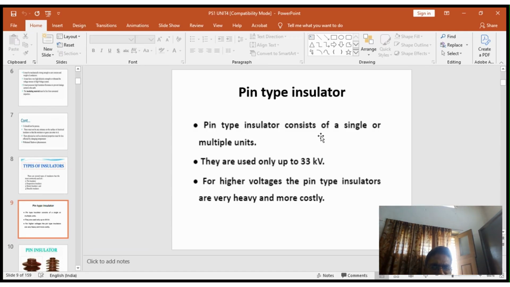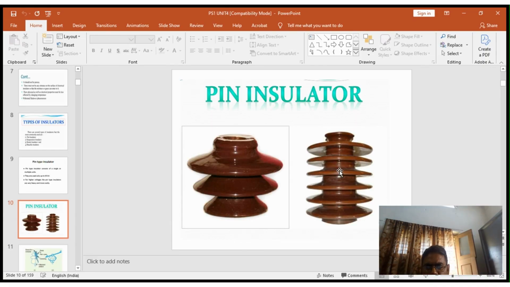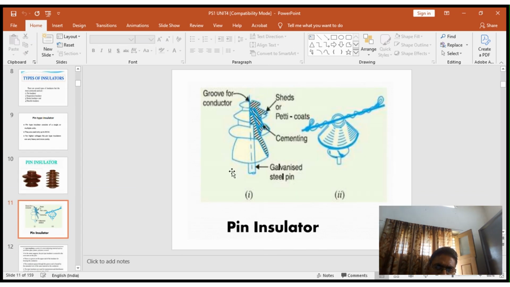First one is the pin type insulator. A pin type insulator consists of single or multiple units. They are used only up to 33 kV. At high voltages, pin type insulators are very heavy and more costly. The size of the insulator will be so bulky beyond 33 kV. This is the diagram of the pin type insulator, which can be used up to 33 kV. These are the parts of the insulator: groove for the conductor, sheds or petticoats, cementing, and galvanized steel pin.